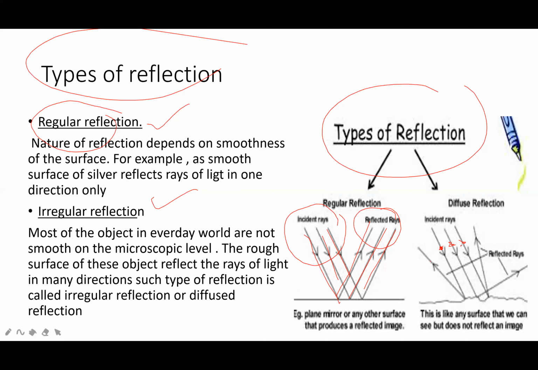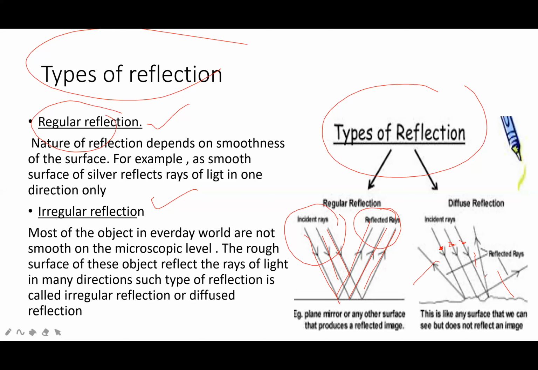This is reflected in an unparalleled way. This is also reflected in an unparalleled way. So when a ray of light is reflected in a parallel way, it is regular reflection. If it is reflected in an irregular way, it is called irregular reflection. The nature of reflection depends on the smoothness of the surface.